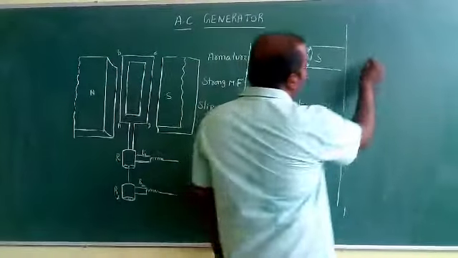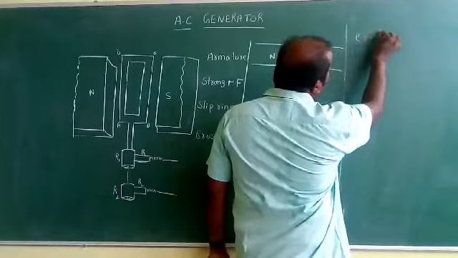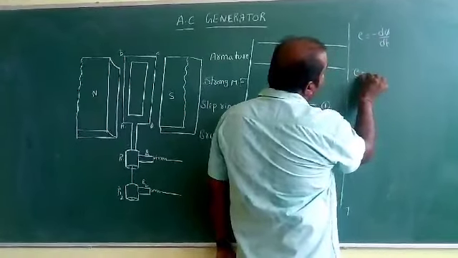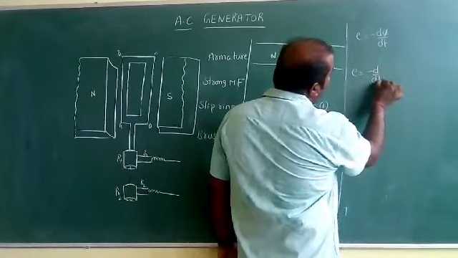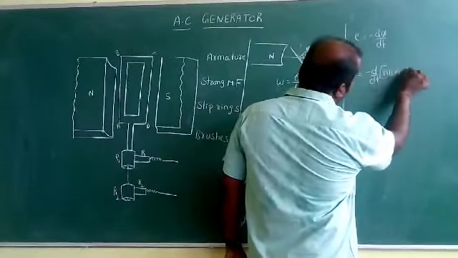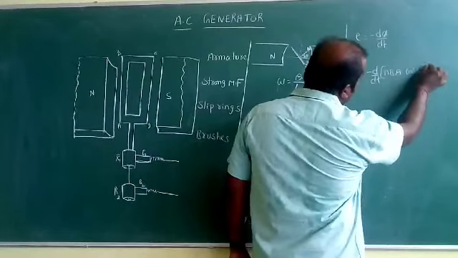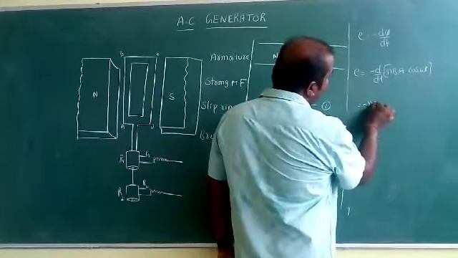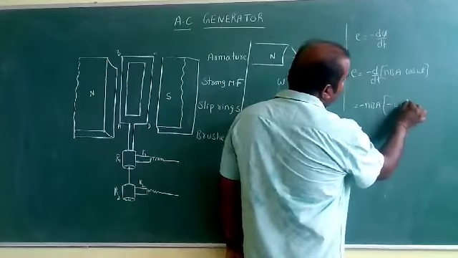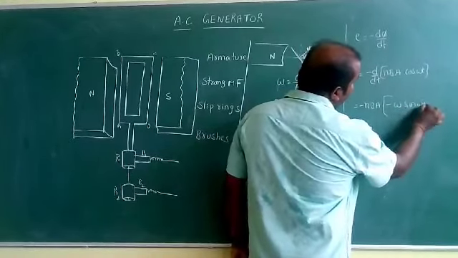Next, how can you find the EMF? E is equal to, we already know from the second law, d phi by dt. Now E is equal to minus d by dt of the phi value, NBA cos omega t. If I take NBA common, it will be d by dt of cos omega t, that is minus omega sin omega t.